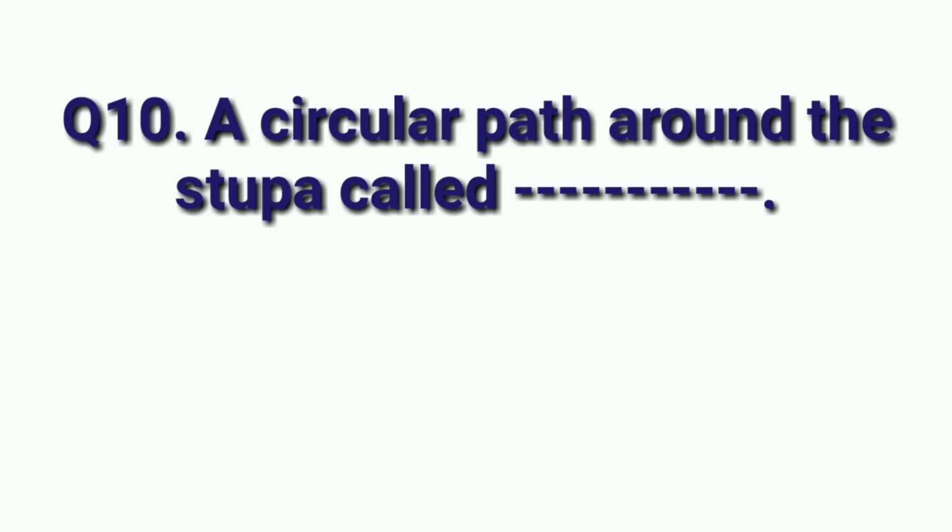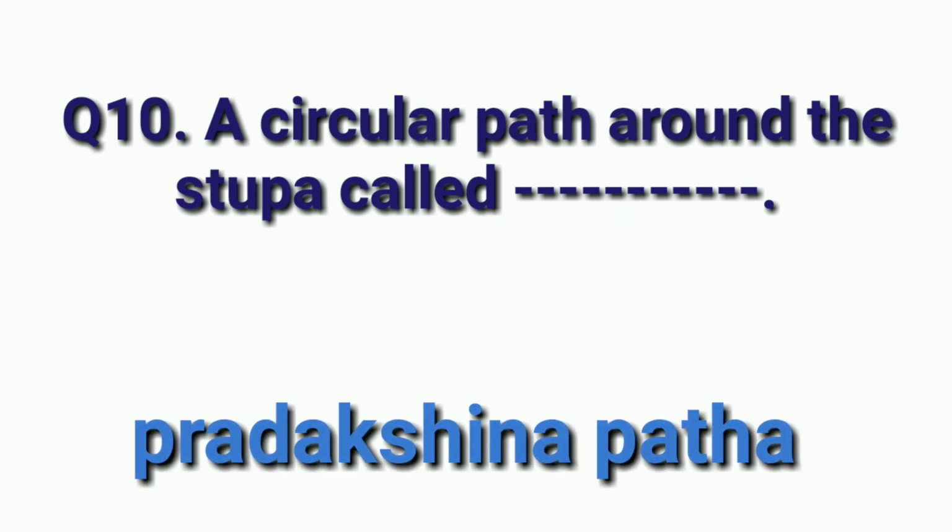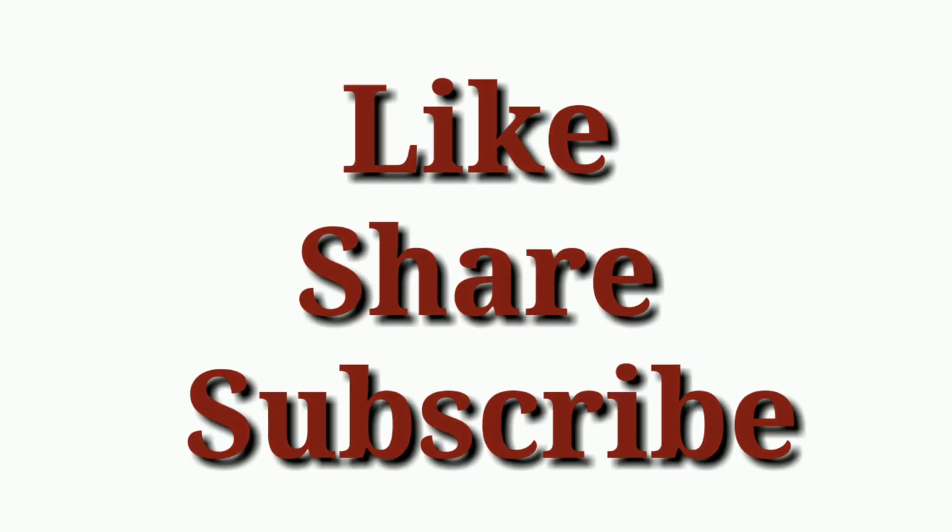Next question: a circular path around the stupa is called dash. Answer is Pradakshina Path. Around the stupa there is a path which is known as Pradakshina Path.